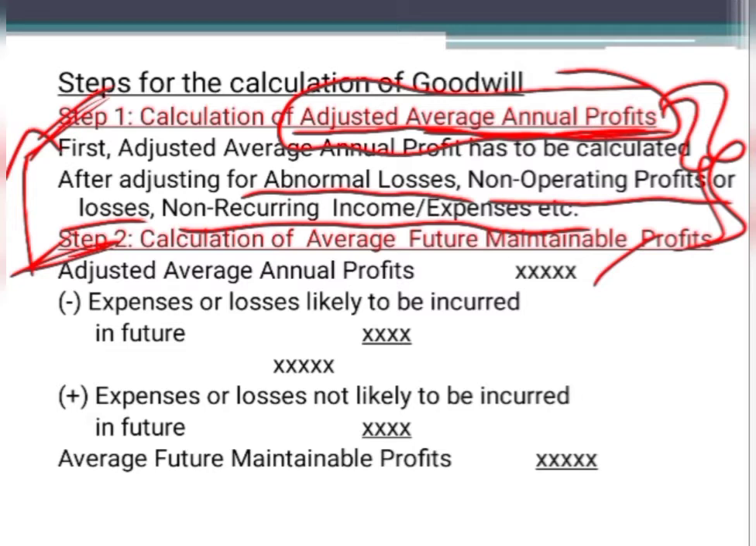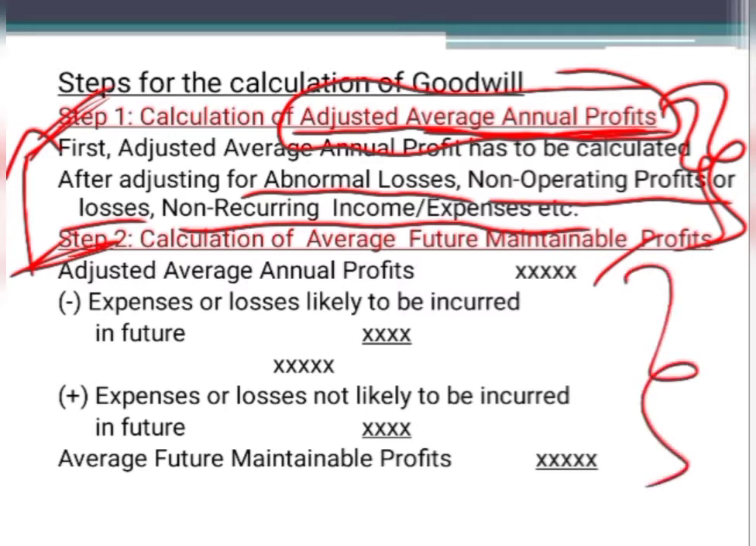Okay, then if you are given certain expenses, till now such expenses were incurred in the firm, but in the future those expenses will not come. Let us say you had so many employees but you have fired some of them, so that in the future you need not pay salary to those staff who have been fired from the job. So those expenses will not be recurring, or will not likely be incurred in the future. So you have to add that to the profit in order to calculate the average future maintainable profit.